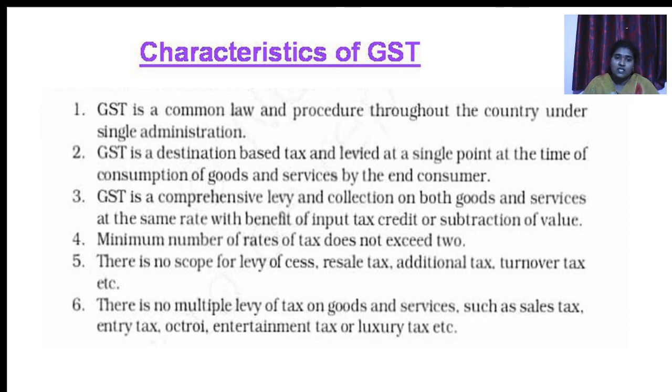ನೆಕ್ಸ್ಟ್, GST is a comprehensive levy and collection of both goods and services at the same rate with benefit of input tax credit or subtraction of value. So here one of the characteristics is the collection of both the goods and services at the same rate, the tax is to be paid. Next, minimum number of rates of tax does not exceed 2. Whatever the tax is to be made, it is having a minimum number of rates. It cannot be exceeded.